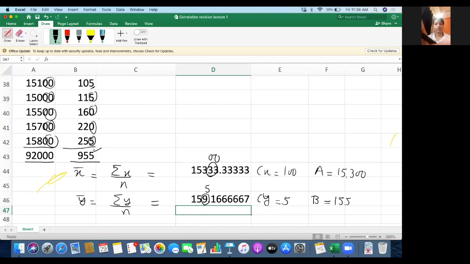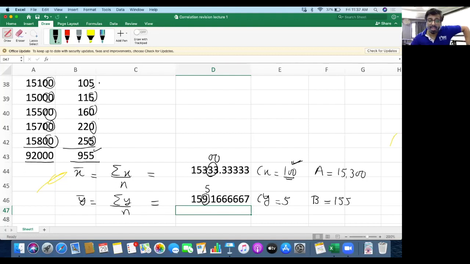Since they are ending with 2 zeros, the common factor will be taken as 100. Do you get it? And then common factor means assumed mean is to be a multiple of 100. So nearest to 15,333 is the multiple of 100, 15,300.